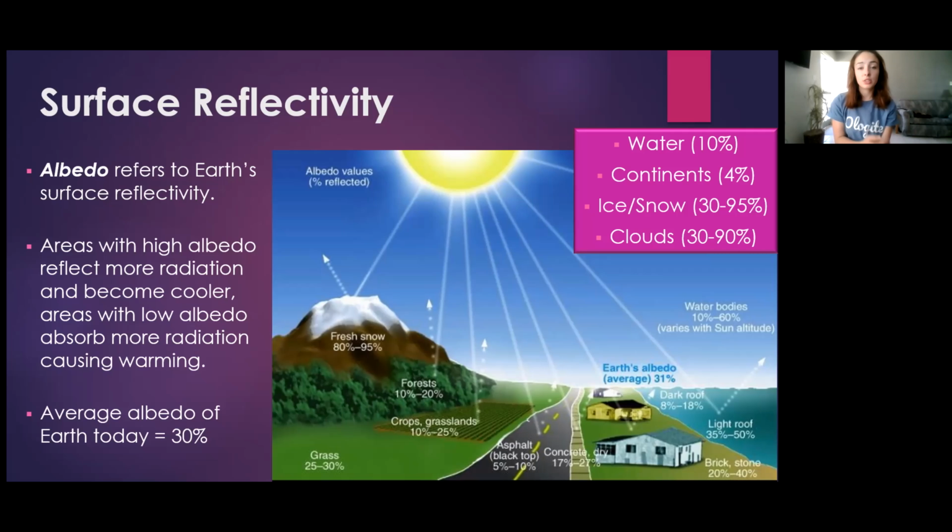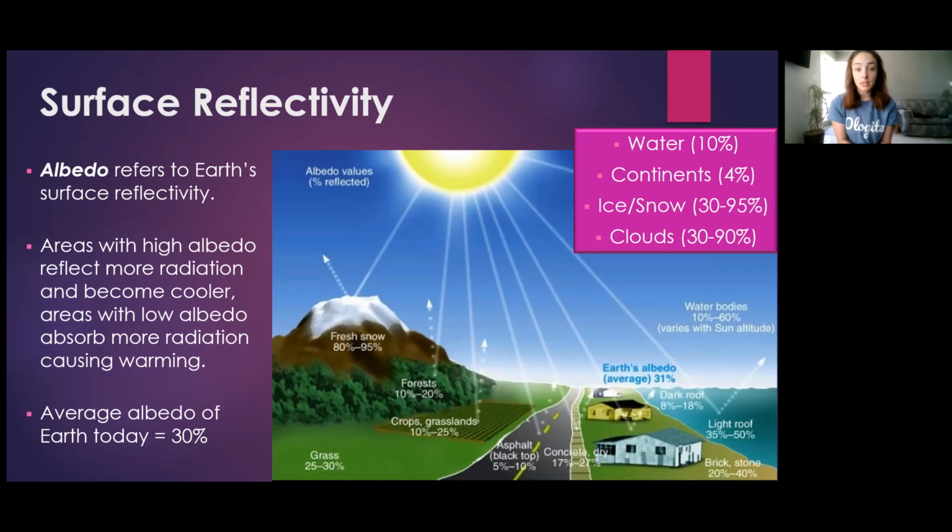The percentage of solar radiation that is reflected from a surface is what we call that surface's albedo. In the upper right corner here, I put 4 main types of surfaces that we know on Earth and what their albedo is. Water reflects about 10% of the solar radiation it receives. Continents reflect only about 4%, whereas ice and snow reflect up to 95% of solar radiation they receive, and clouds reflect up to 90%. And then the average albedo of Earth today is around 30%.